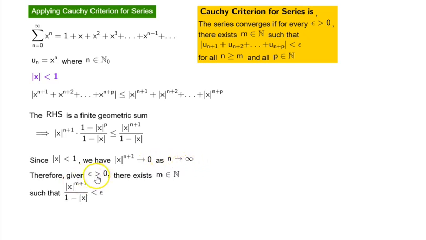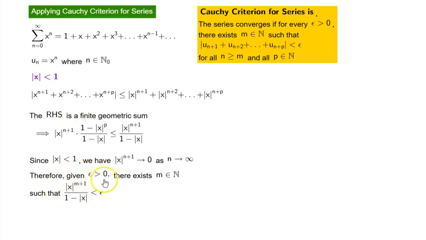Therefore, given epsilon greater than 0, there exists m in N such that the absolute value of x to the power of m plus 1, divided by 1 minus the absolute value of x, is less than epsilon.